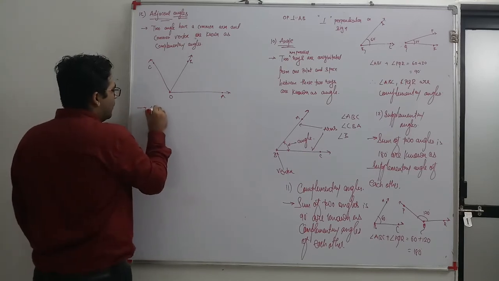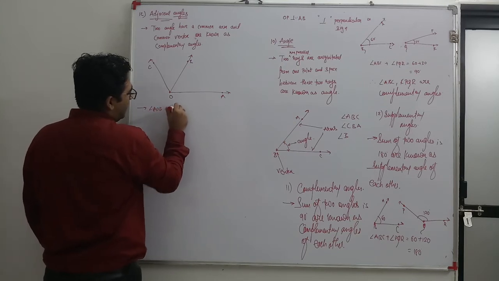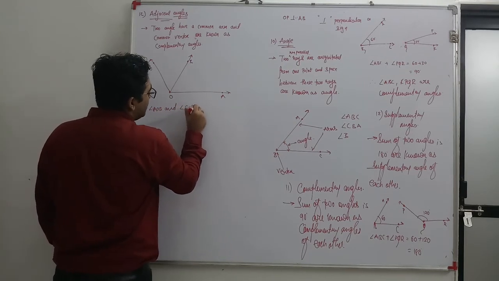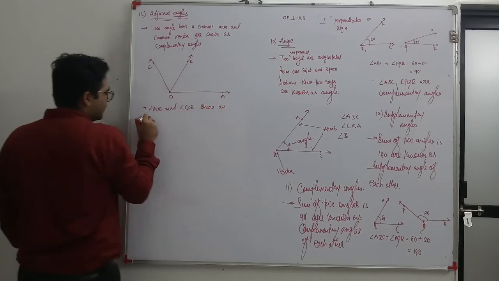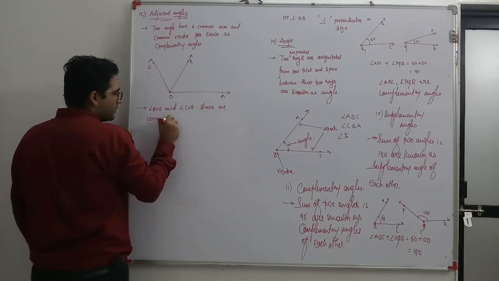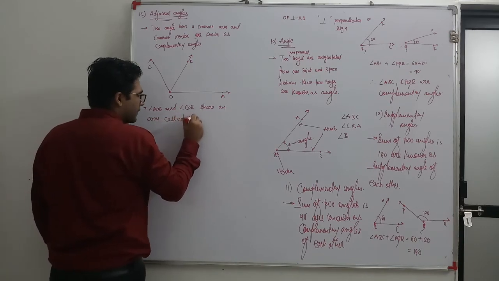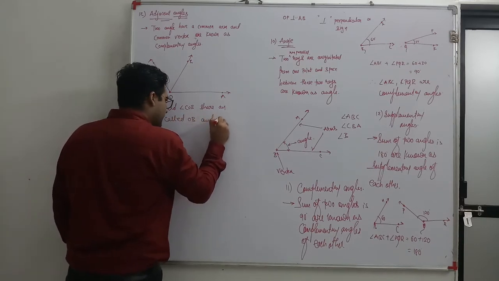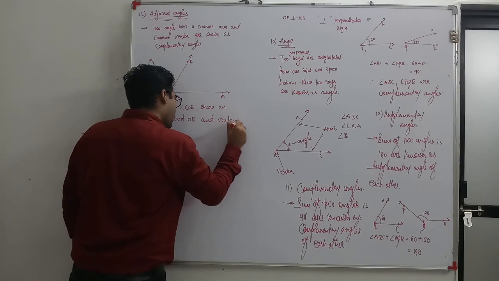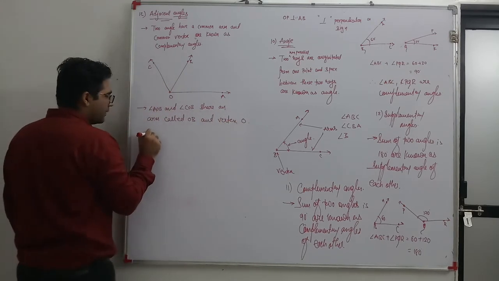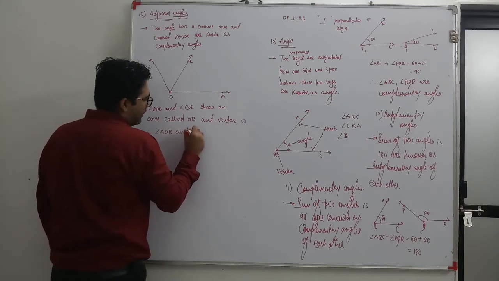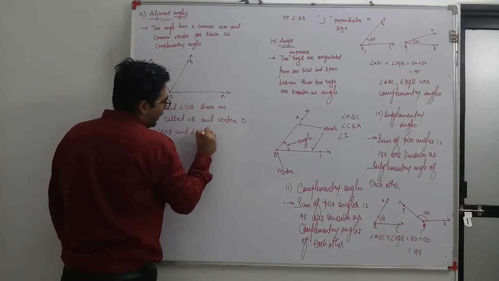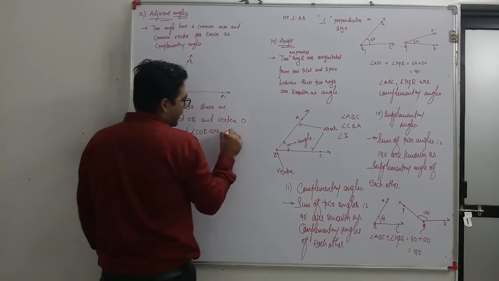Angle AOB and angle COB share an arm called OB and vertex O. Therefore, angle AOB and angle COB are complementary angles.